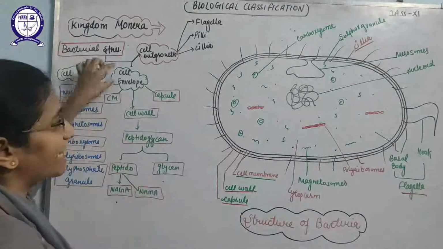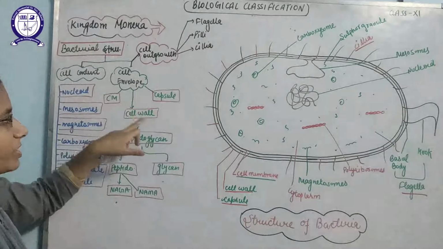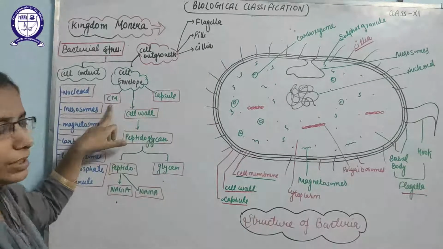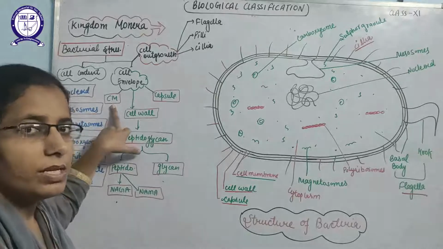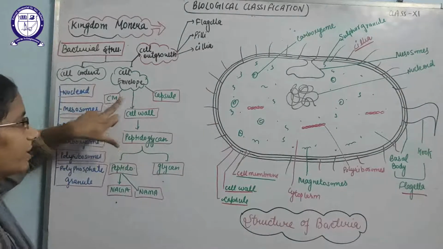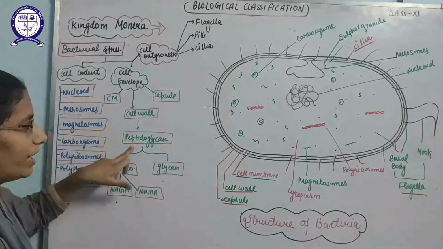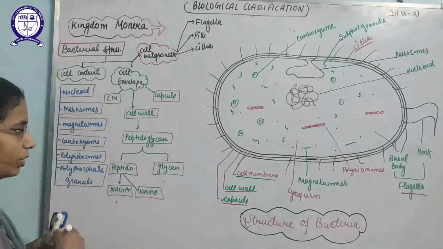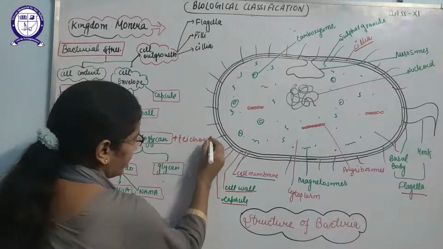After that, cell envelope. Cell envelope, I have told you, includes 3 layers: cell membrane, cell wall and capsule. Cell membrane is the innermost layer that is very flexible and made up of lipids and proteins. The middle layer is known as the cell wall. Cell wall is made up of peptidoglycan plus teichoic acid.